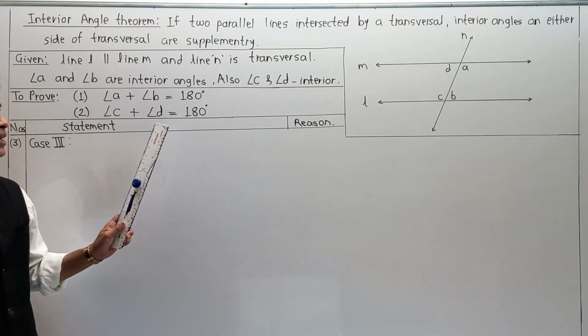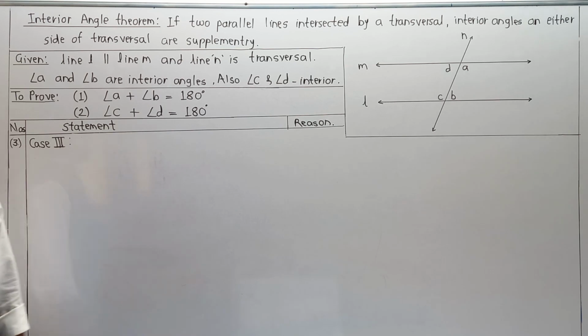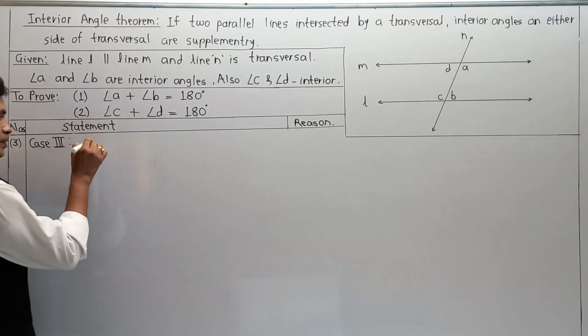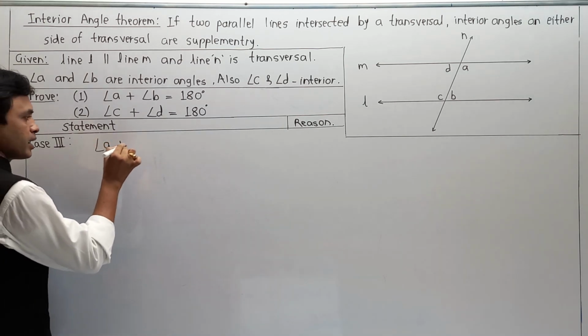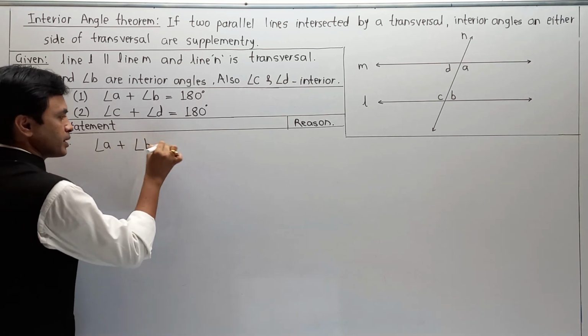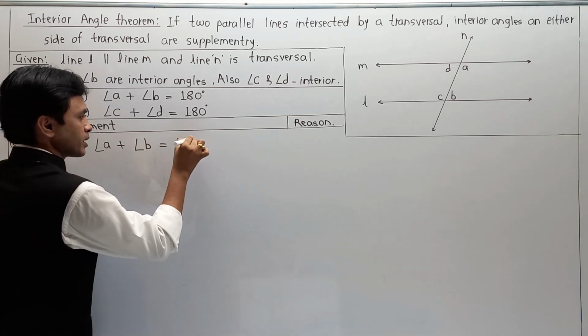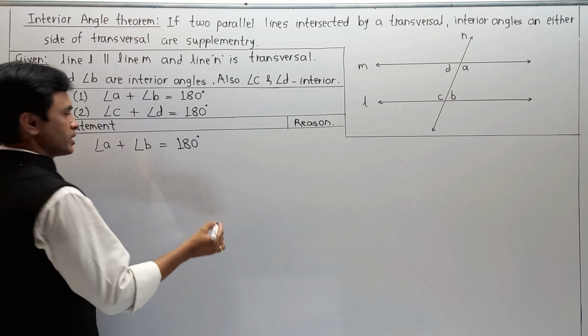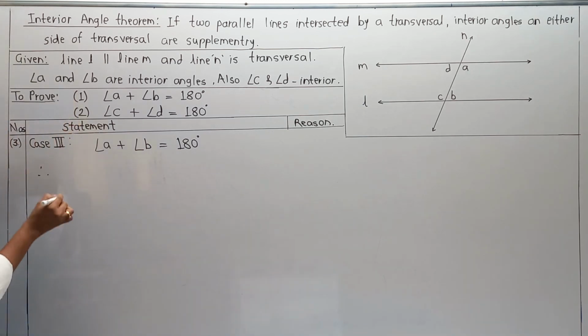So we are going to try our third case, that is, case 3: angle A plus angle B is equal to 180 degrees.